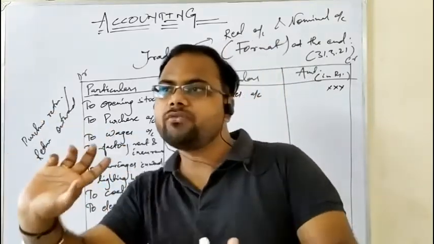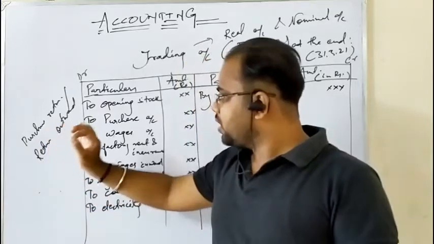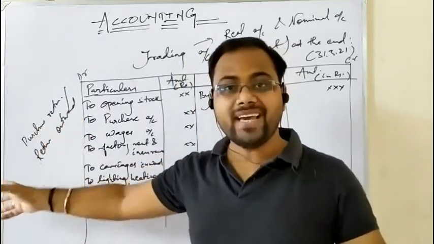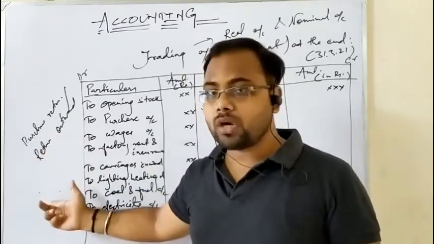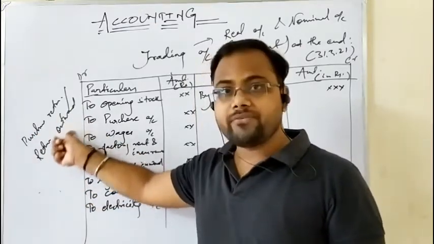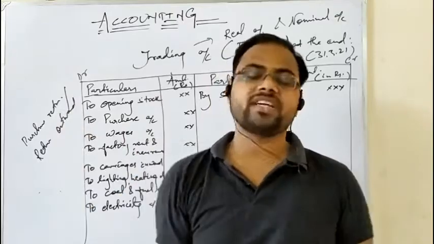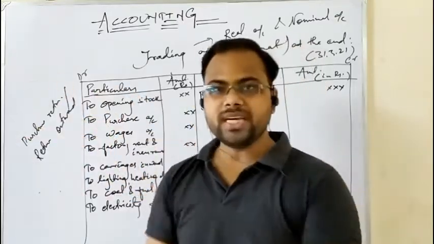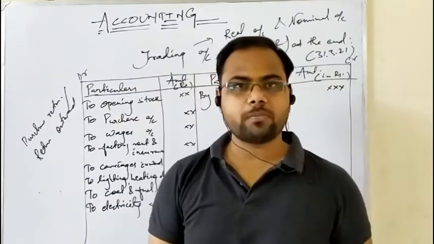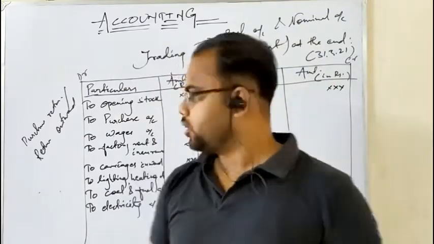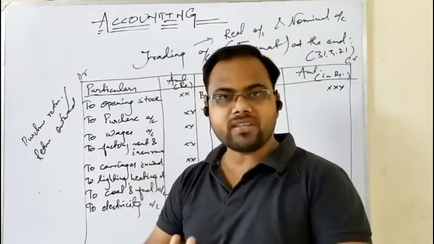That means the credit, what goes out. So purchase return or return outward is the same, and it is a real account because credit means what goes out. Outward is a term that refers to the goods being no more existing in your business organization. It is returned to the concerned supplier due to being defective in quality or not as per the specification of the order. So purchase return and return outward are the same.